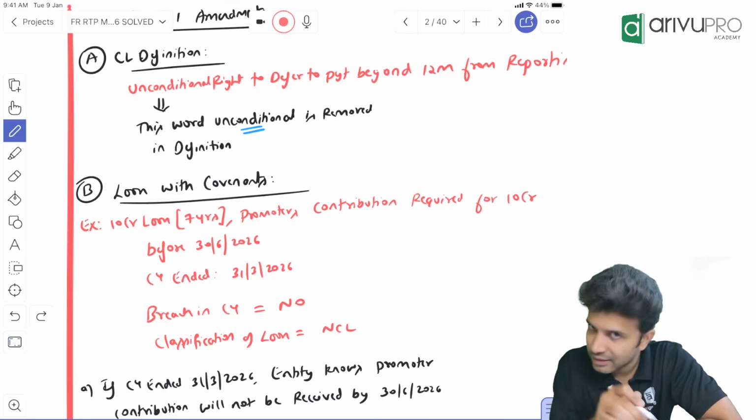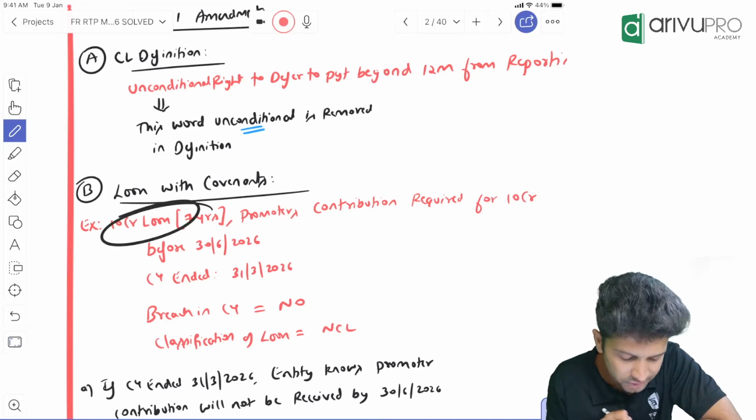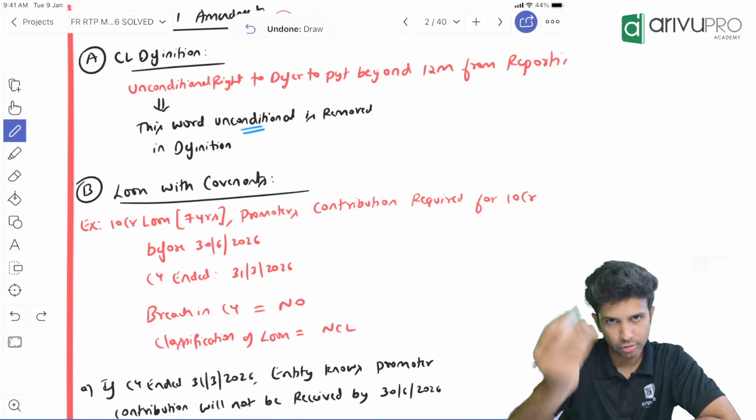So I've taken a small example just to illustrate this. Let's say a company has taken a 10 crore loan for 7 years. So a long-term loan.